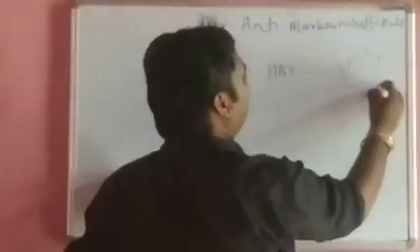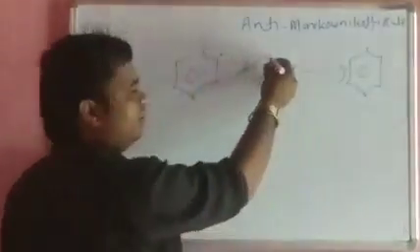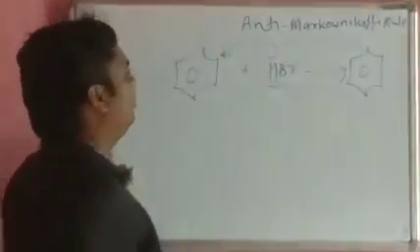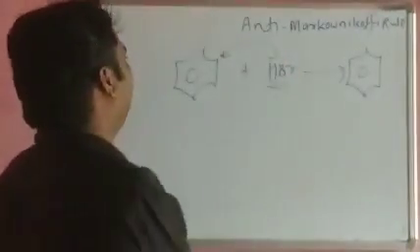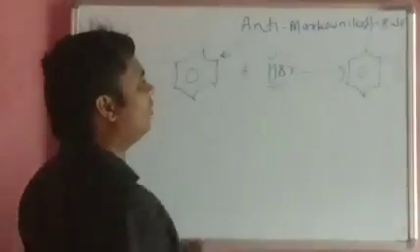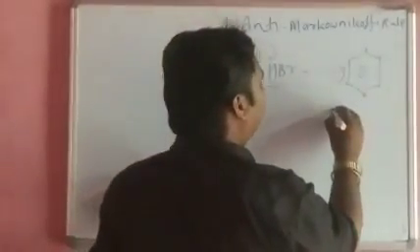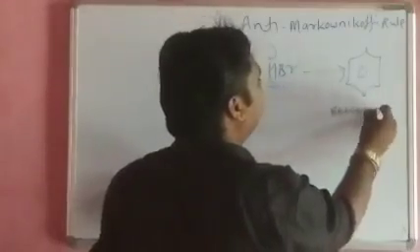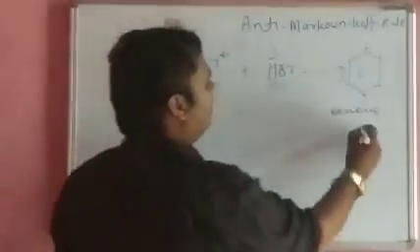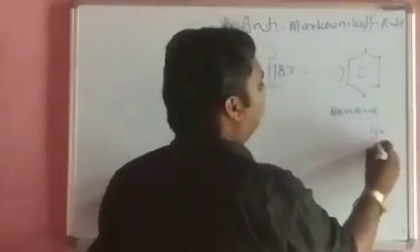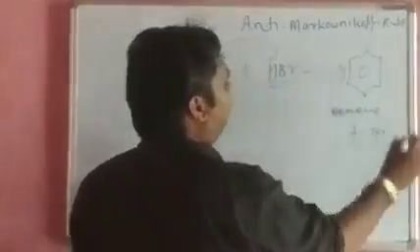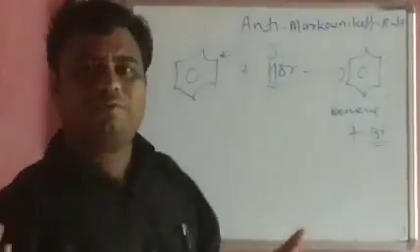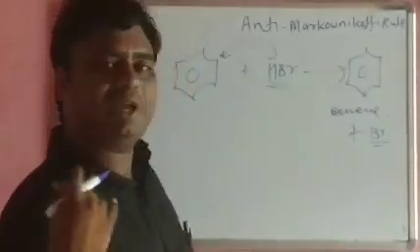This hydrogen here, breaking takes place. This hydrogen attacks on this side. You can see all the electrons are present and they attack on this side of the carbon atom, and it gives the satisfied structure of benzene. And then you can see that the Br radical is liberated. So, in the next step, attack of the Br radical.